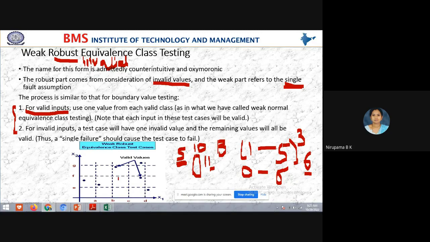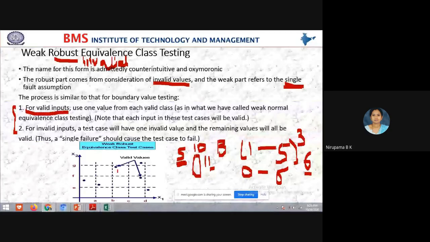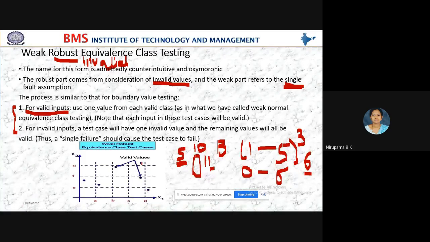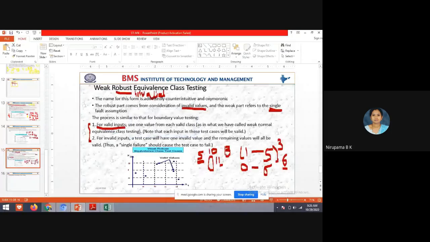If you see the graph here, all the values are within the range, but some values are out of range. Yes, these are all invalid values. But in weak robust class, it also allows invalid values. Yes, students, understood?